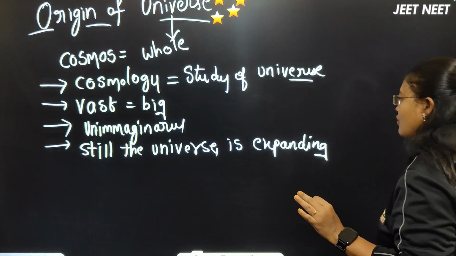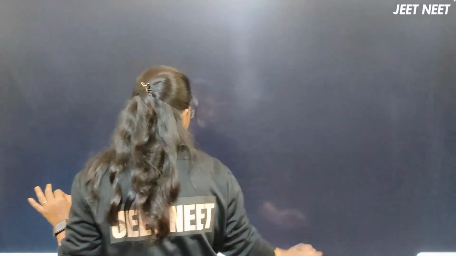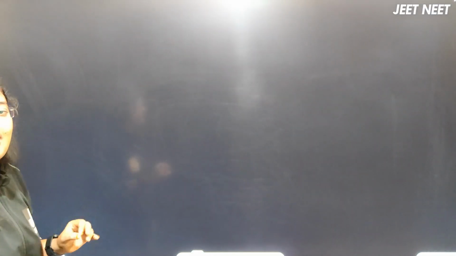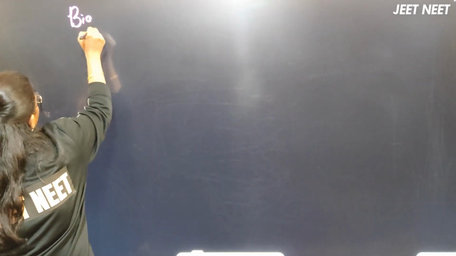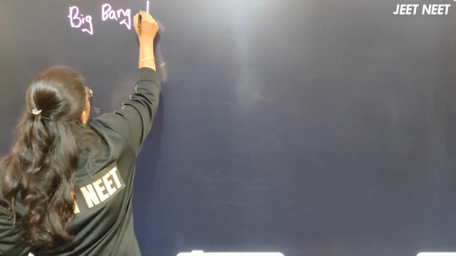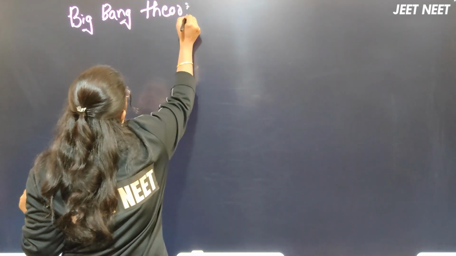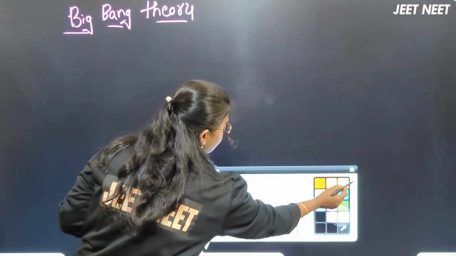The origin of universe was explained by a theory called the Big Bang theory.